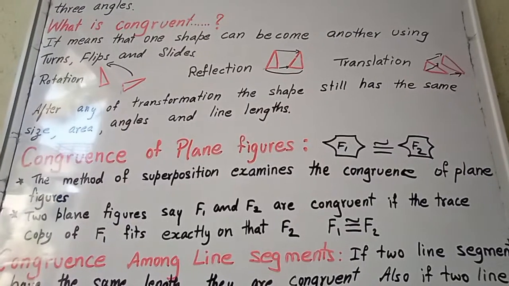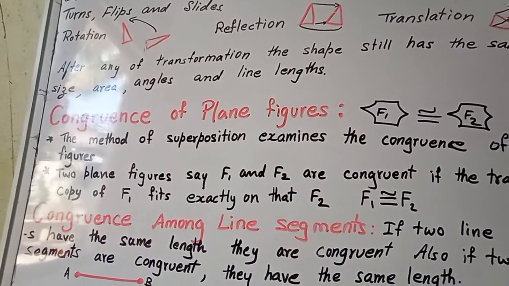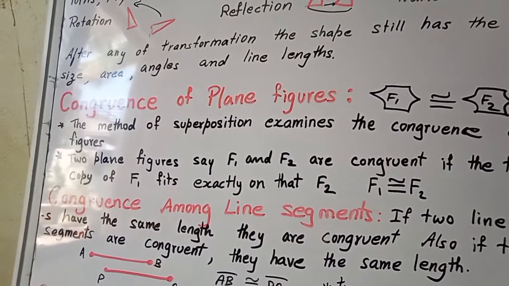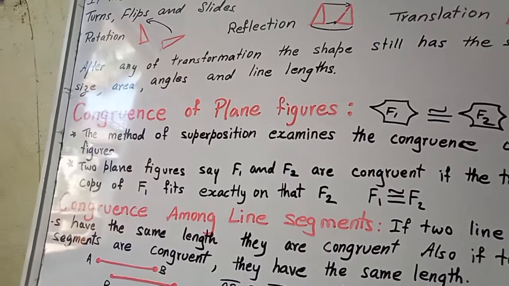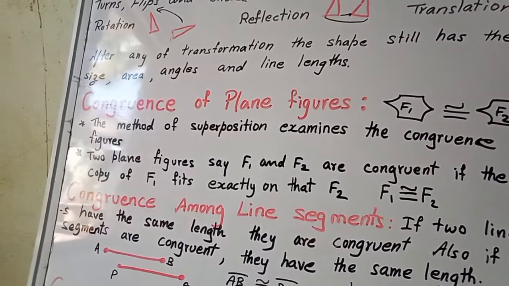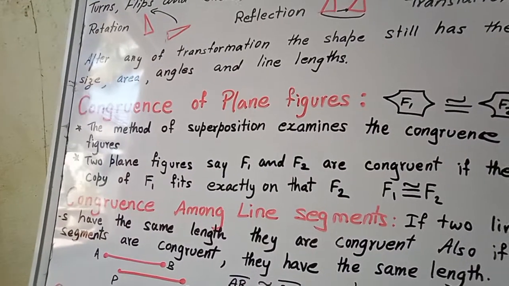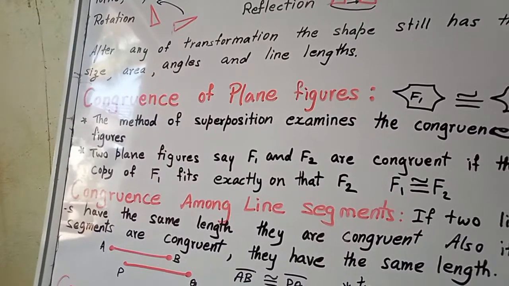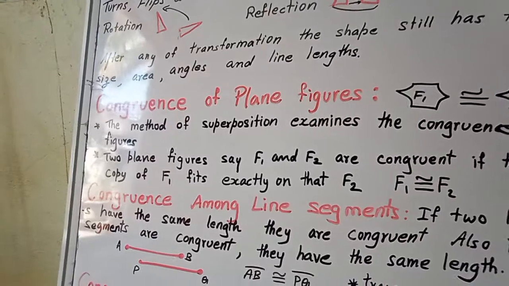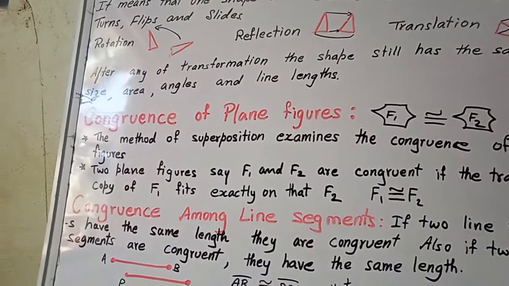Congruence of plane figures, you understood. You can take the example of a biscuit packet or a blade set or any item. If it is in the box, it contains the same size and shape, everything. It belongs to the same company, so everything will be the same. They cannot make any changes. At that time we can say they are congruent. Hope you understood congruence of plane figures.